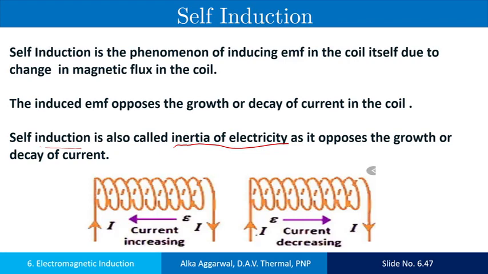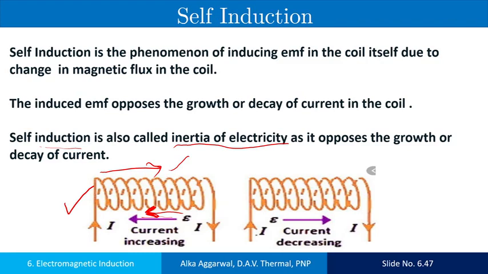When the current is increasing through the coil, just look at this case. Here the current is increasing in the coil. So the EMF develops in a direction opposite to the direction the current is flowing. In this coil, the current is flowing in this direction. As it is increasing, the induced EMF or the induced current is flowing in this direction, that is in the opposite direction. As it opposes the growth of the current, it is called inertia of electricity.